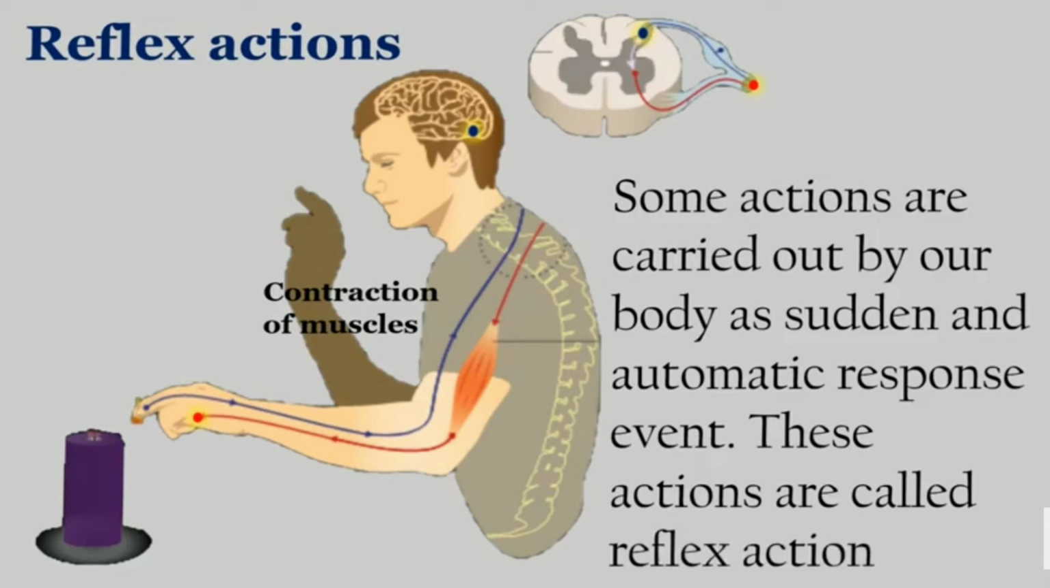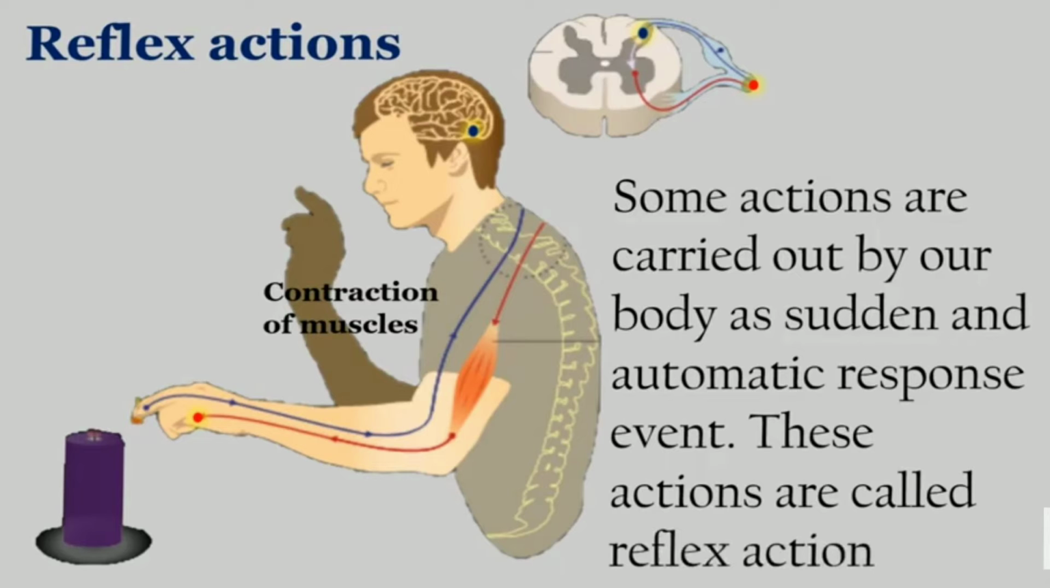Some actions are carried out by our body suddenly. कुछ एक्शन हमारी बॉडी कैरी करती है सडनली, अचानक से, एंड ऑटोमेटिक रिस्पॉन्स इवेंट. These actions are called reflex actions. Sometimes what happens? An automatic movement in response to a stimulus is called reflex action.